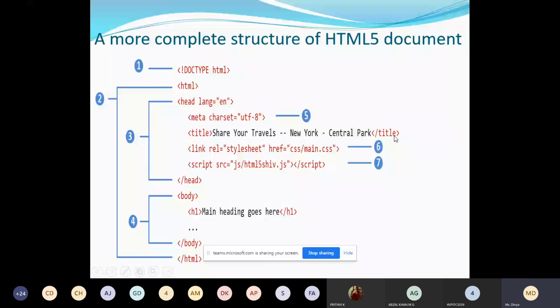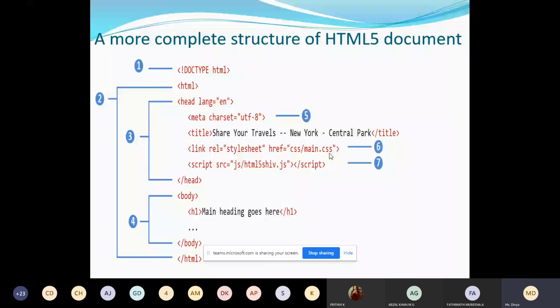The sixth and seventh points are very important. In the sixth point, you can see we are linking one CSS file. You might have used CSS. It is meant for giving style to your document, and it has the extension .css. Whenever you come across a .css file, it is a cascading style sheet.